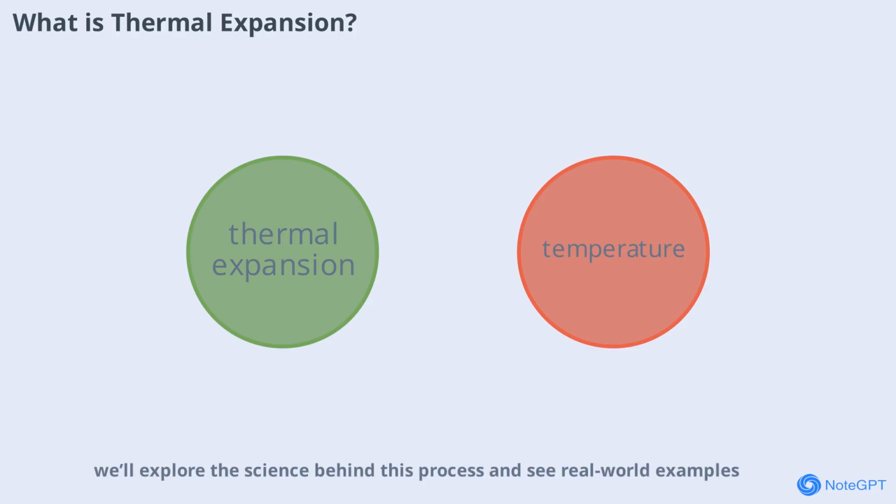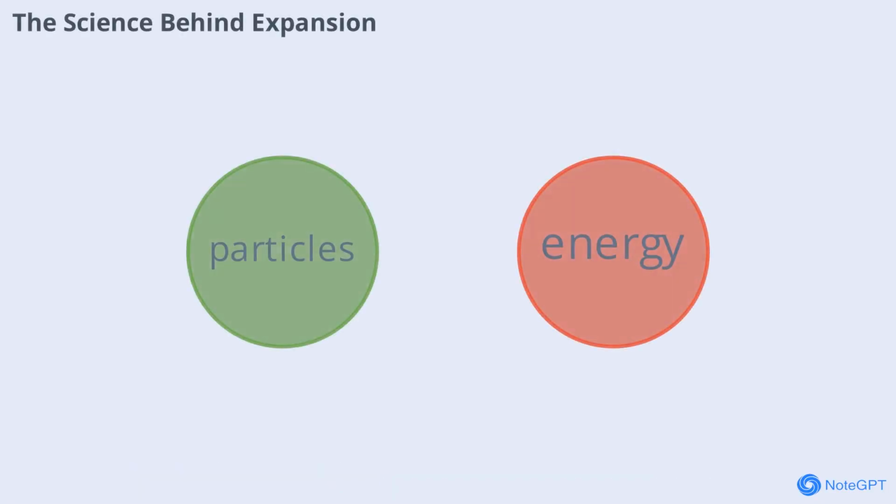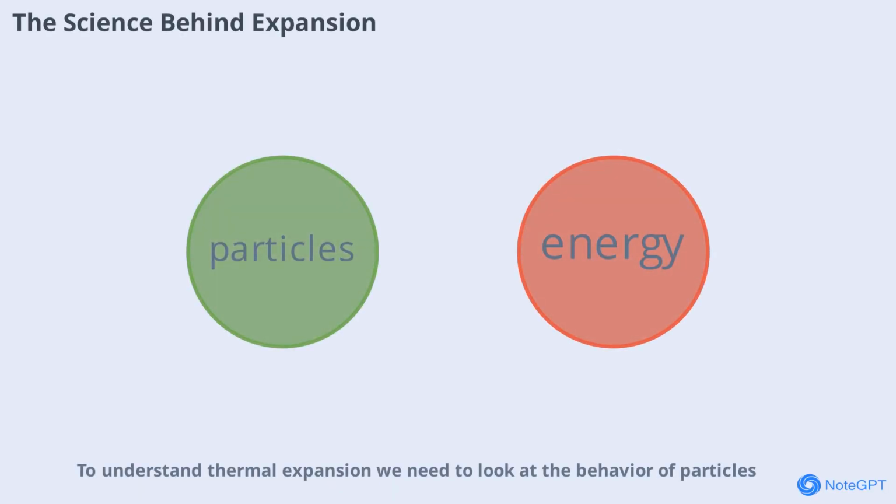Throughout this video, we'll explore the science behind this process and see real-world examples. To understand thermal expansion, we need to look at the behavior of particles. All matter is made up of tiny particles that are constantly in motion. When heat is applied, these particles gain energy and vibrate more vigorously. This increased movement pushes the particles further apart, causing the material to expand. The amount of expansion depends on the material and the temperature change. This principle is crucial in physics and engineering as it affects how materials are used in construction and manufacturing. By grasping this concept, we can better predict and control the effects of temperature changes on different substances.